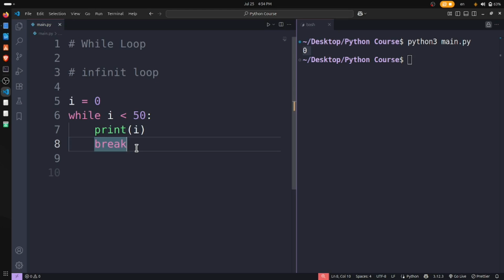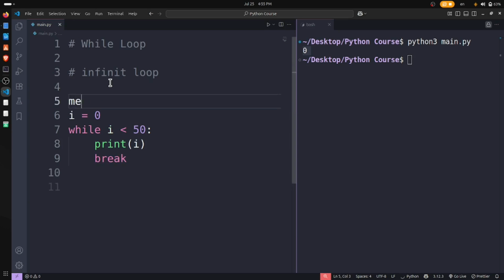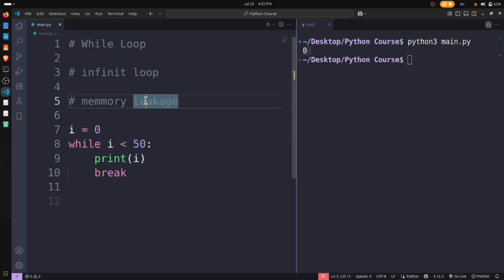It will take all that space and there will be a crash. Until it crashes, it will run. So there will be a memory leak. It takes all the memory and it will crash.